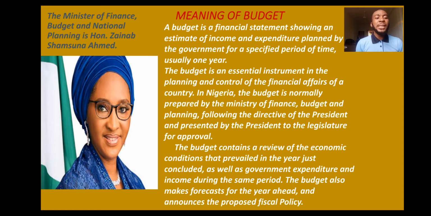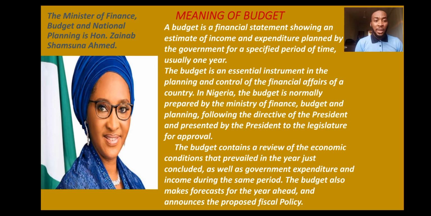Now, the President has to make sure that the budget is submitted to the lawmakers for them to approve. In that case, questions will be thrown to the president, or the president will be asked to explain how he or she wants to go about the budget and how the revenue will be generated, the expenses, how it will be carried out. Good.